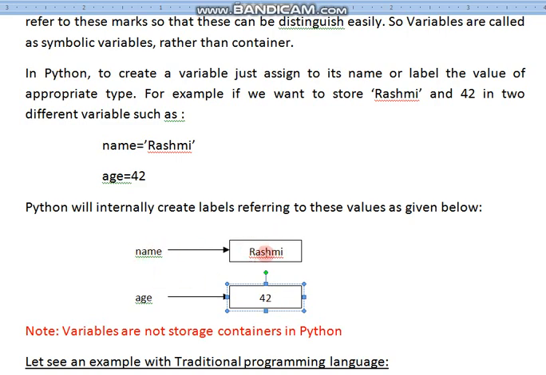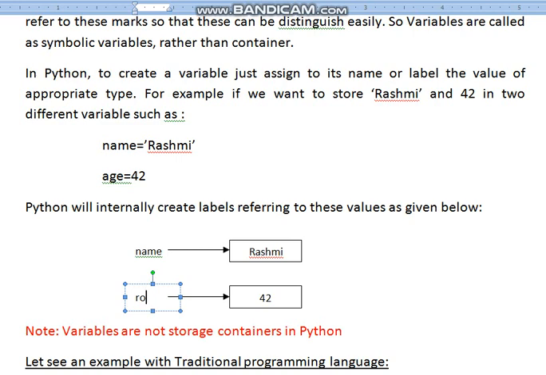Meaning this Rasmi is what? Name. And this 42 is what? Age. So later on, age can be modified with some other things. For example, you say roll number. I can write it as roll number also. So 42 will be there. 42 will never get removed. The number 42 will be there in memory. Only the label will get changed. Is my point clear? So the label which was before age now gets changed to roll, meaning roll number.